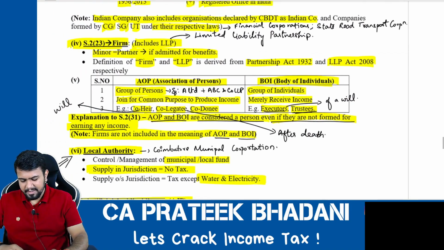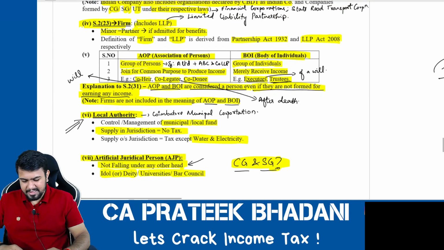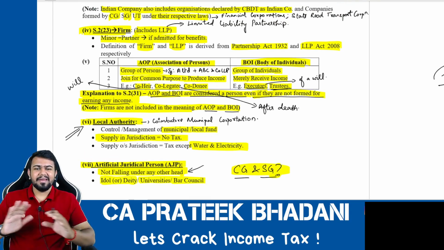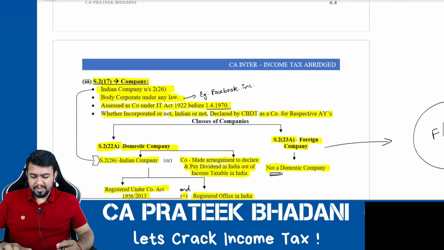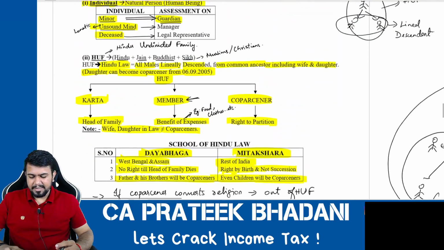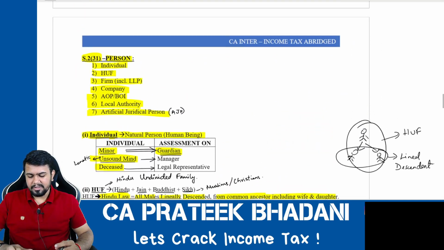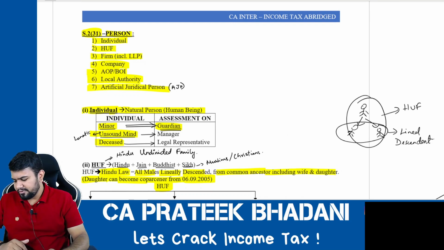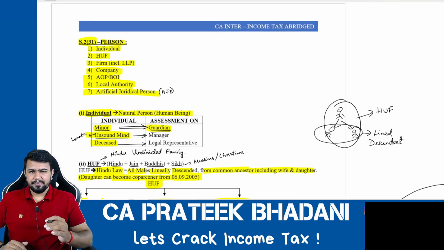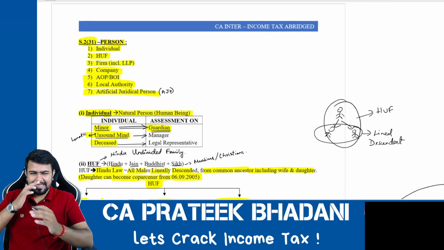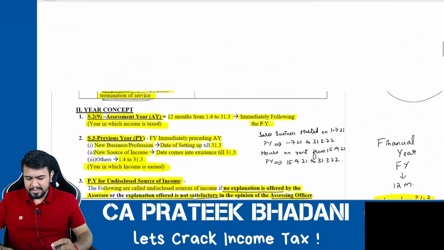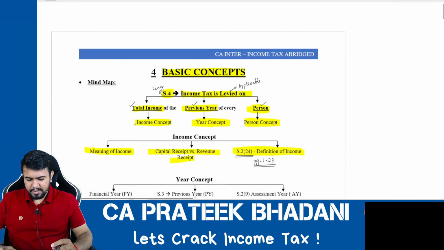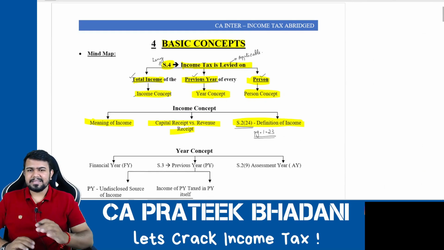You get my point? So there are 7 types of person. I hope that in detail now you are clear about the different types of persons. So learn this thoroughly, because while answering the questions also it will be helpful for you. So with this, the first chapter, that is basic concepts, as per your ICAI module, comes to an end, and in our module it is the fourth chapter. The fourth chapter has come to an end.